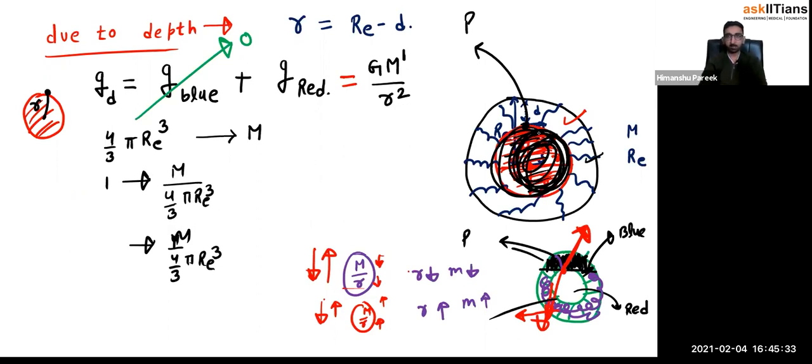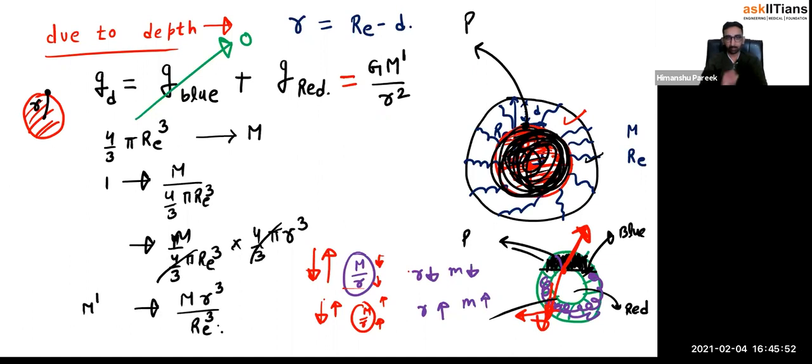So what is the mass in this much volume? Just multiply this with 4/3 π small r cubed. 4/3 π will get cancelled out. And what will you be getting? M prime is capital M small r cubed divided by capital Re cubed. I hope you understood how I calculated the mass. Unitary method. In unit volume, this is the mass. So what is the mass in the 4/3 π small r cubed volume? Just multiply with that. Okay.